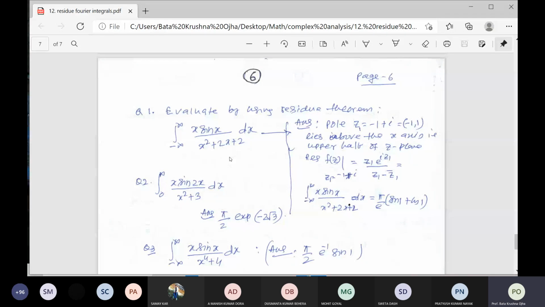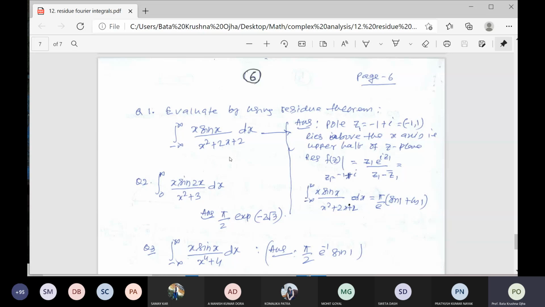So the result comes. The result is sin 1 plus cos 1. Yes, plus cos 1. My result is correct. All right, so just equate.